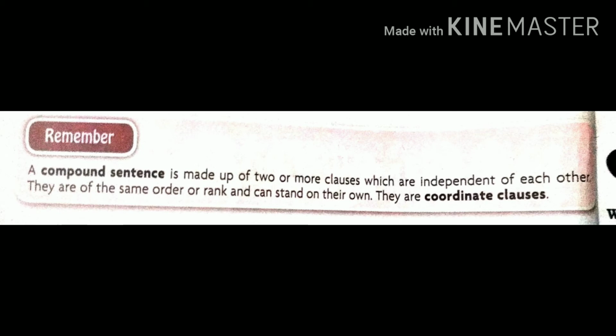One clause is connected with another clause as per their meaning. The meaning of the first clause continues into the next clause, and the combination of all these clauses is known as coordinate clauses.